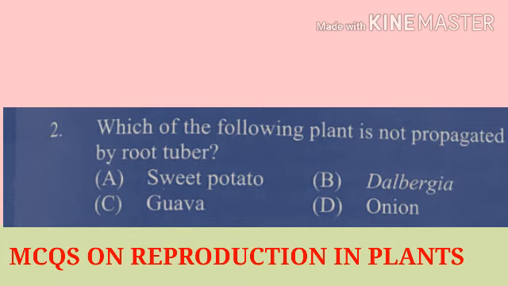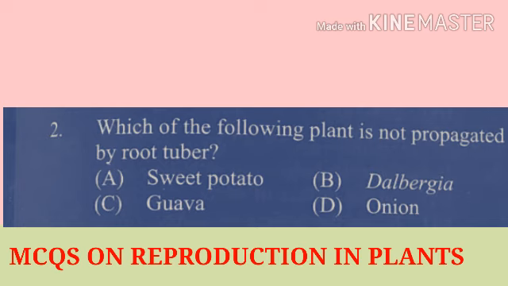Question number 2. Which of the following plants is not propagated by root tuber? That means, among the following, which plant is reproduced or propagated by which method? Option number 1, sweet potato. Option number 2, dalbergia. Option number C, guava. And option number 4, onion.